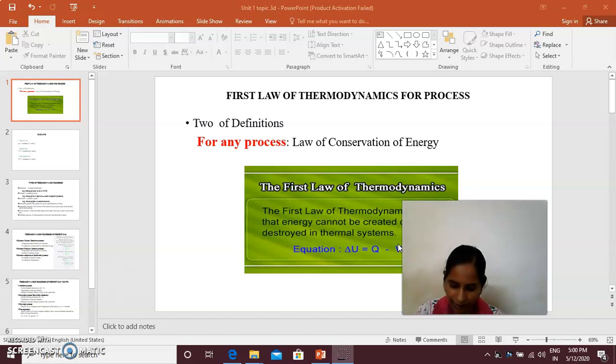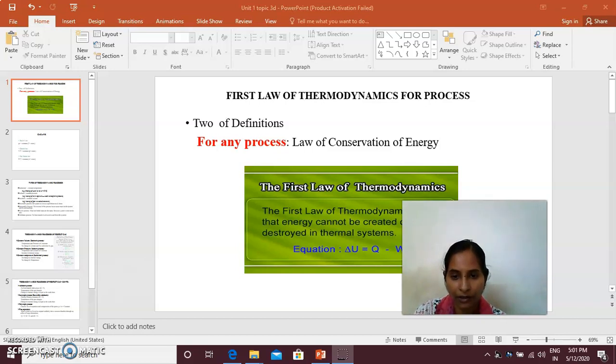Then, if it is for a cyclic process, we can say that the cyclic integral of del Q is equal to the cyclic integral of del W. A system is taken through a cycle of processes so that it returns to the same state or condition from which it started. The sum of the heat and the work effects will be zero. Cyclic integral of del Q minus del W is equal to 0. Zero means it is a point function.